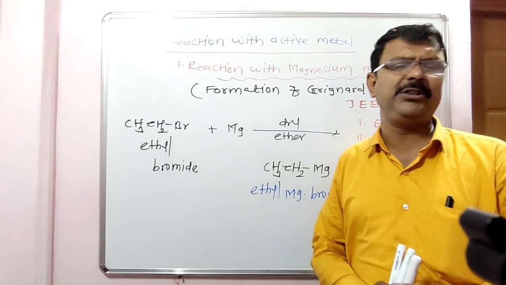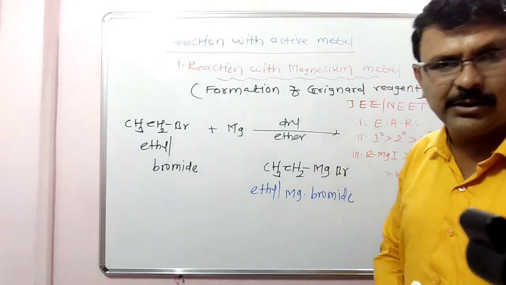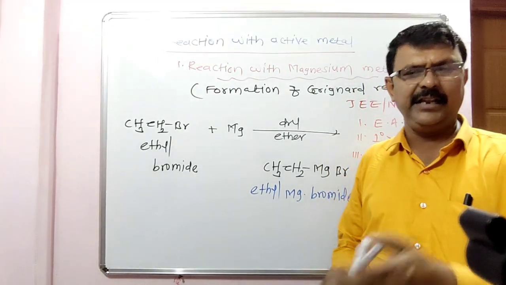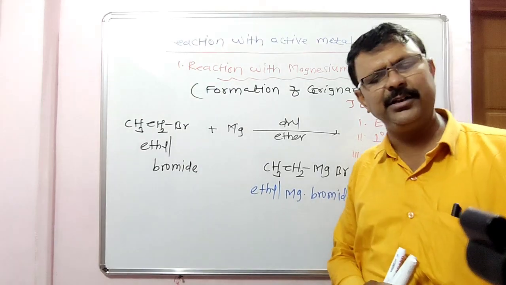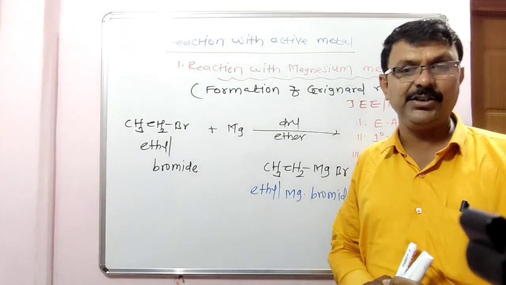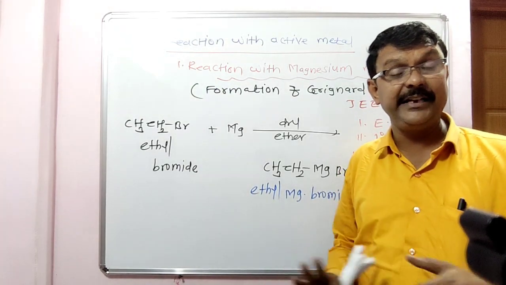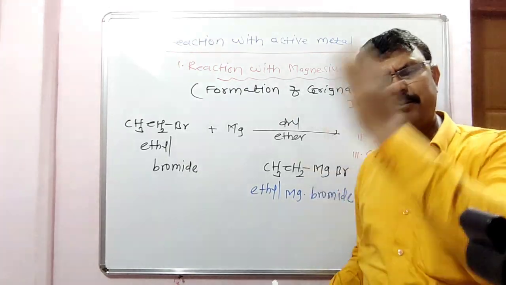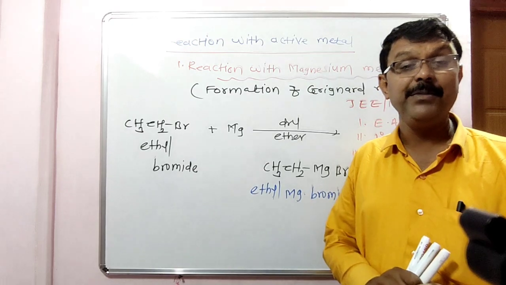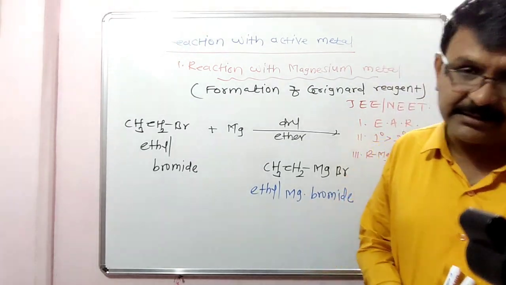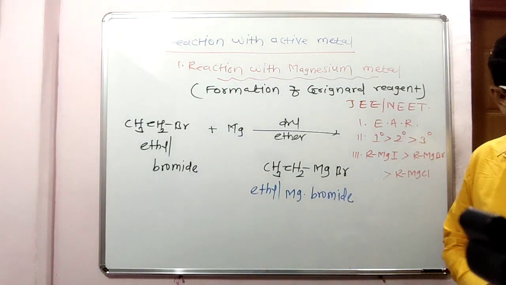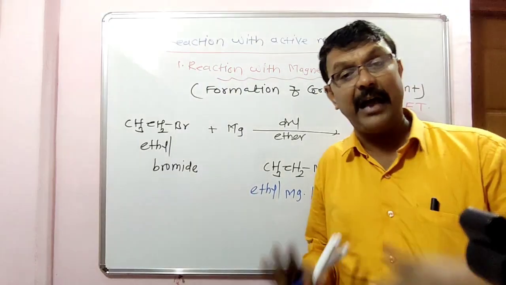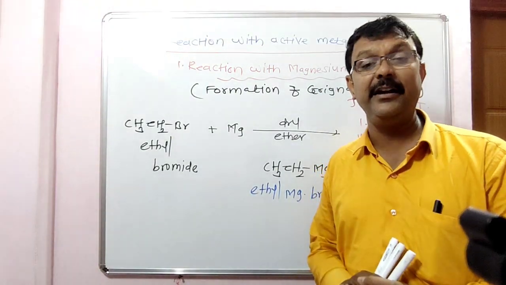Grignard reagent reacts with an ester to form the corresponding ketone, which is then converted into a tertiary alcohol. All these reactions are of the Grignard reagent. Grignard reagent reacts with carbon dioxide to form a carboxylic acid. This is the use and the application of a Grignard reaction.